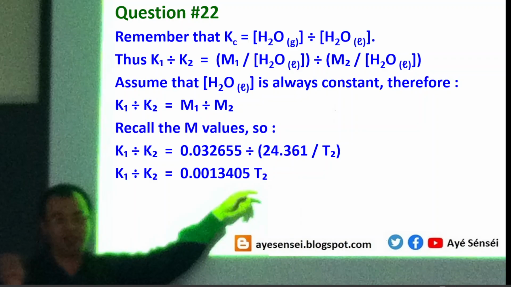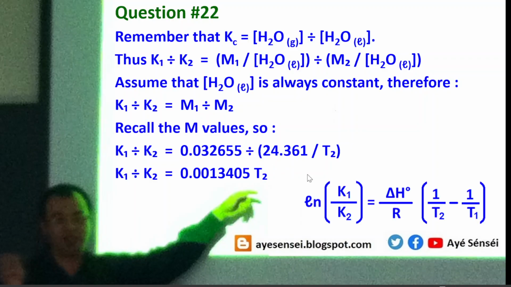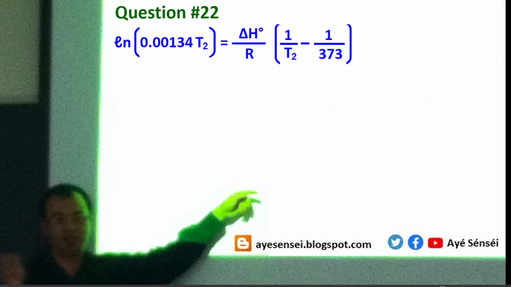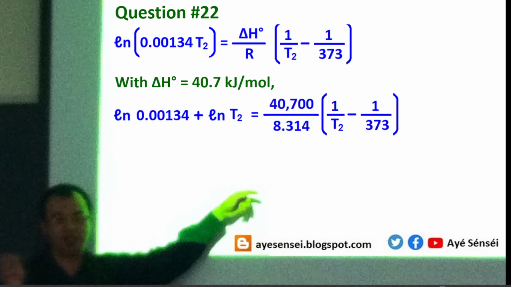Okay, so now let's see. Let's recall this correlation: ln K1 over K2 equals delta H over R times 1 over T2 minus 1 over T1. And then by substituting the value of K1 over K2, this is what we get. And then remember that the value of delta H is 40.7, but that's in kilojoule per mole. And then we can get this one.